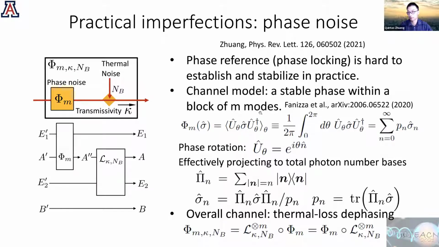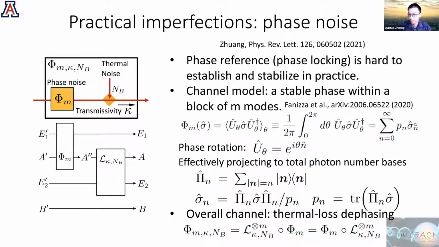This is practical because even for very turbulent channels, there's still a finite correlation time, and within that time, there are still some modes that have the same phase, although we don't know exactly the overall phase. And this model is also utilized in earlier work about classical capacity. So you can model this as a channel like that. First you have a phase noise channel which applies the same phase rotation on M modes together, and then afterwards these modes go through the thermal loss channel, and then you can decode on this side.